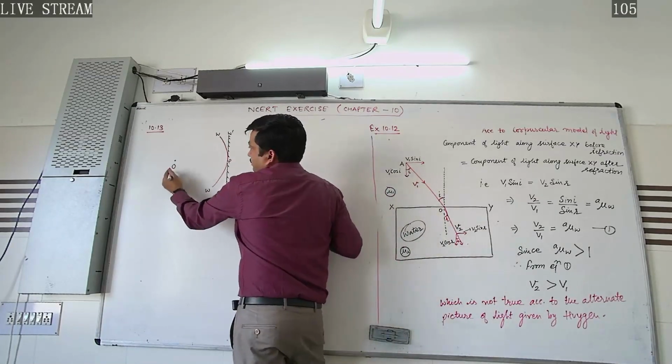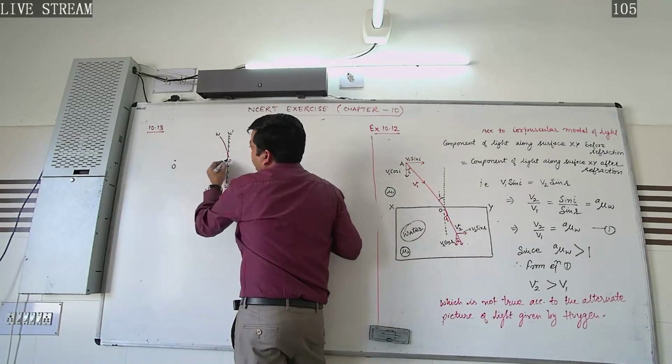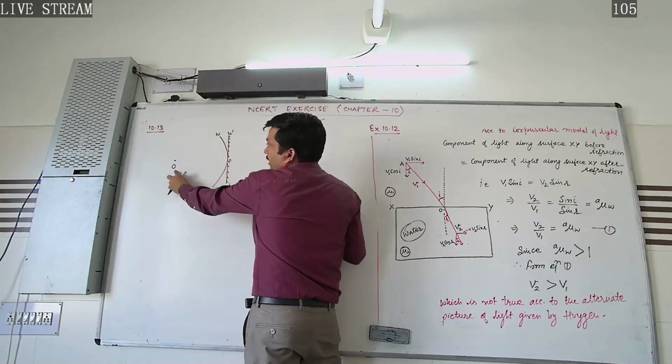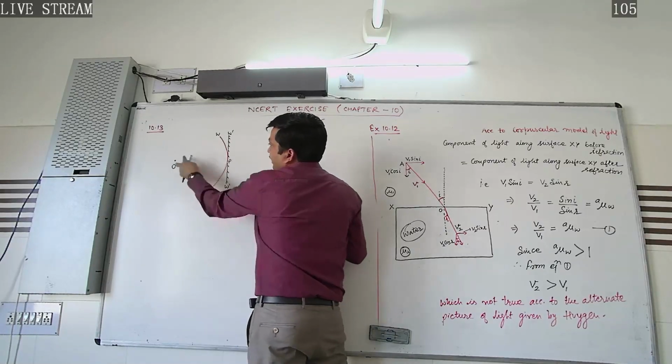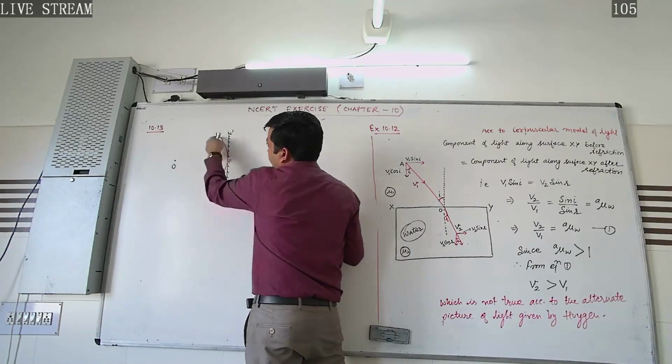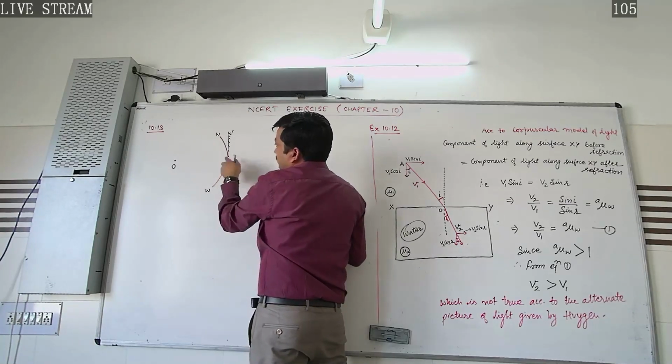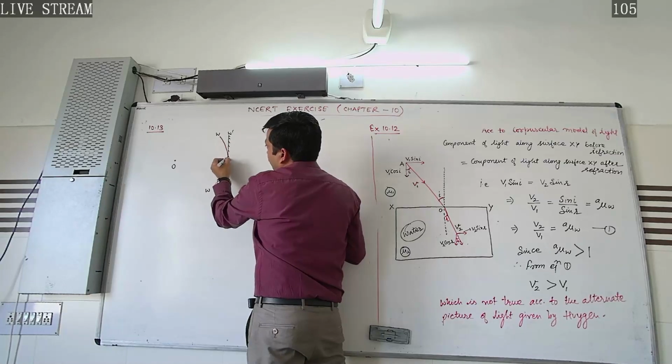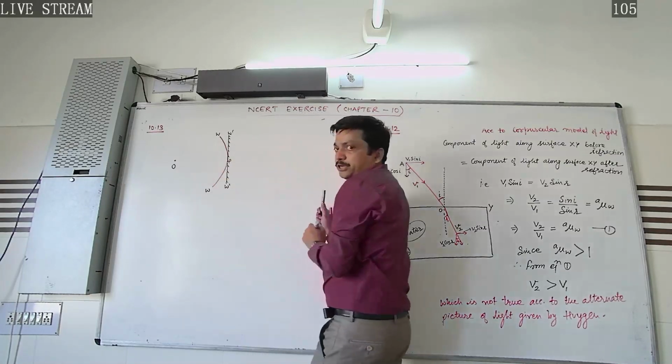Taking O as center, this is our object placed at a distance OP, taking O as center and OP as radius, draw an arc WPW which touches this reflecting surface, what we call mirror, at point P.